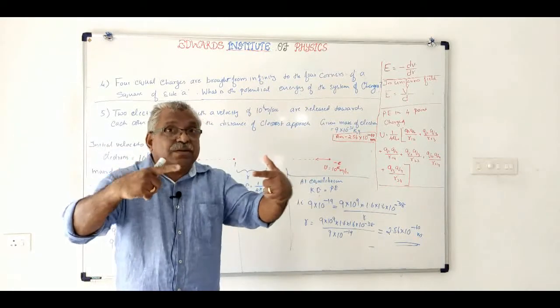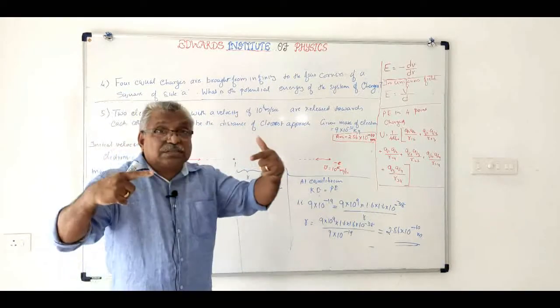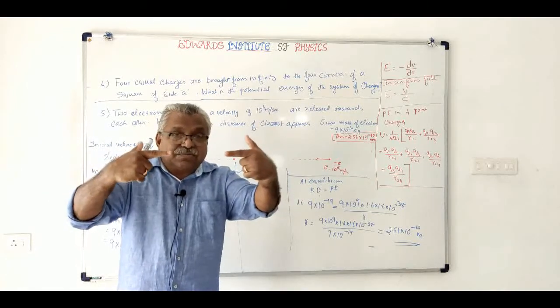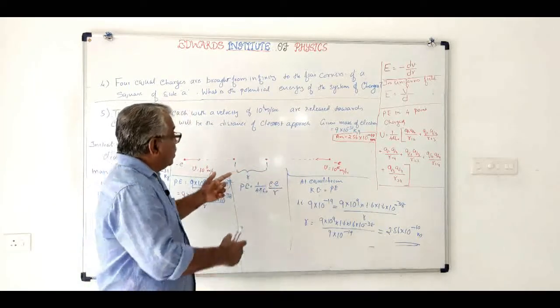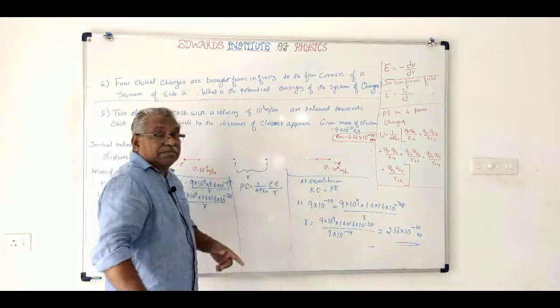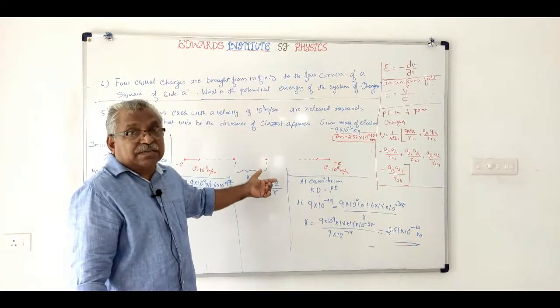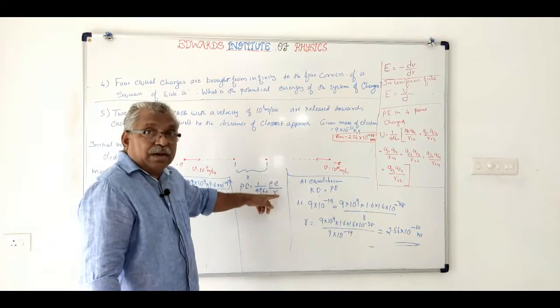At that moment, what is the potential energy? See, this is the closest approach. After that it will move away. So when it comes to rest, the entire kinetic energy will be transferred to the potential energy of the two charge system. We know the formula for potential energy: 1 by 4 pi epsilon 0 q1 q2 by r.